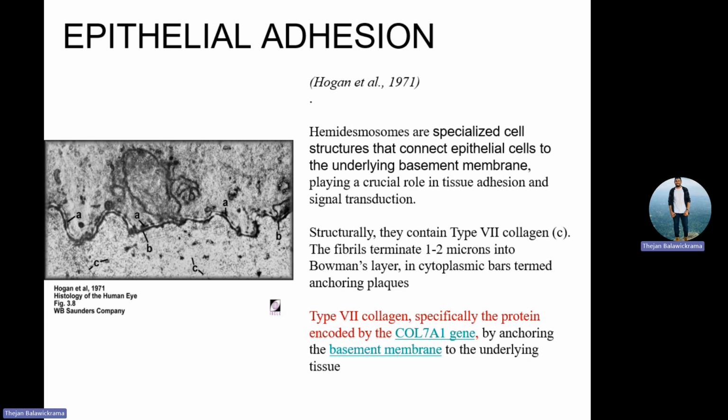And then there are collagen 1, collagen 2, collagen 3, collagen 4, collagen 5, collagen 6, collagen 7. That is your homework: what collagen type 1 does, type 2, type 3, type 4, type 5.